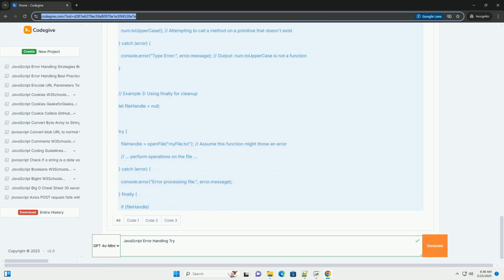8. Global error handling. Implement a global error handler to catch unhandled exceptions that might occur in your application. This can prevent your application from crashing completely.